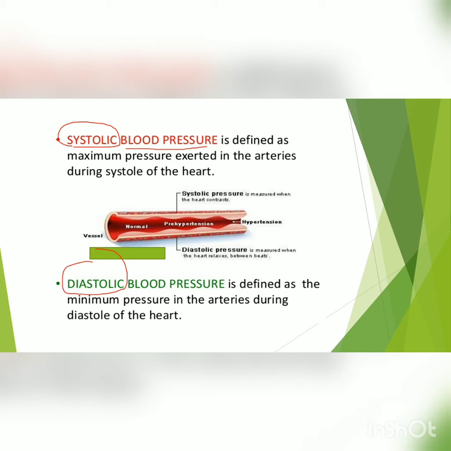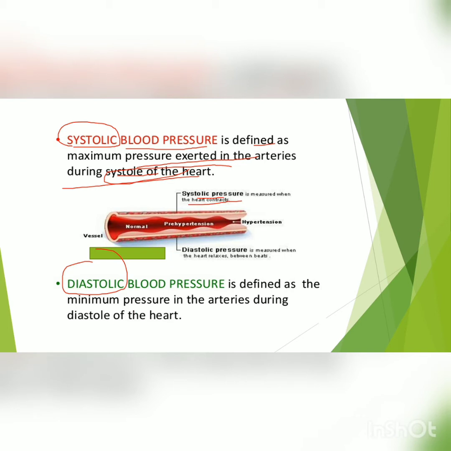Systolic blood pressure is defined as the maximum pressure exerted in the arteries during systole of the heart. So mainly inside the arteries the blood pressure is higher, and this systolic blood pressure is the maximum pressure. This pressure develops at the time of systole when the auricles and ventricles contract. So systolic blood pressure is measured when the heart contracts.